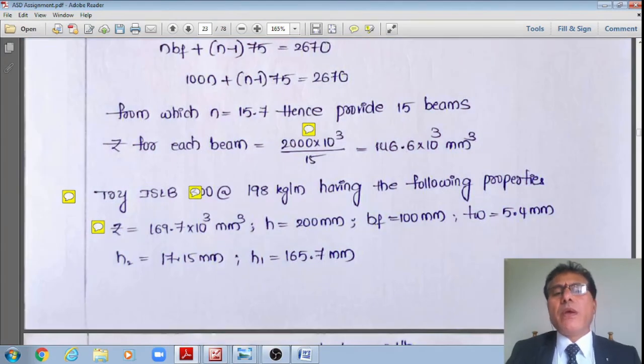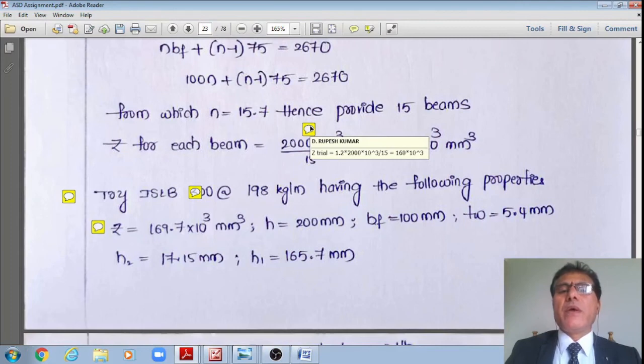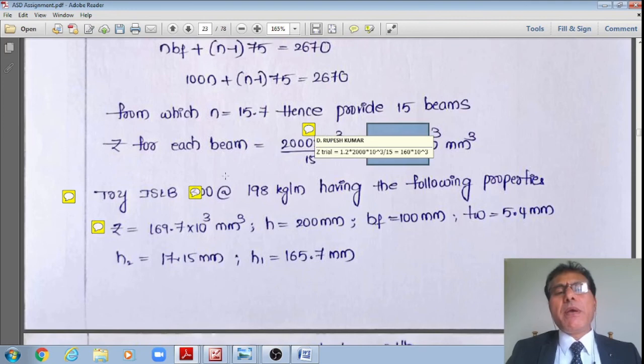Therefore, 1.2 multiplied by that value. If I multiply this 146.6 with 1.2, I'll get approximately 160 into 10 to the power 3 mm cube.